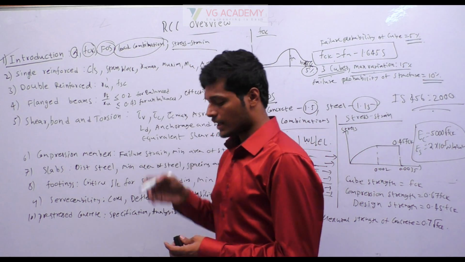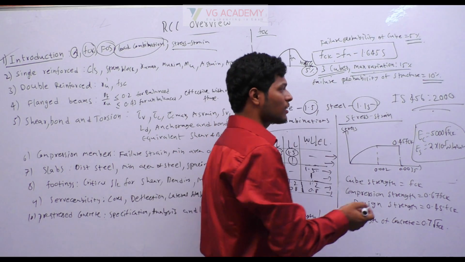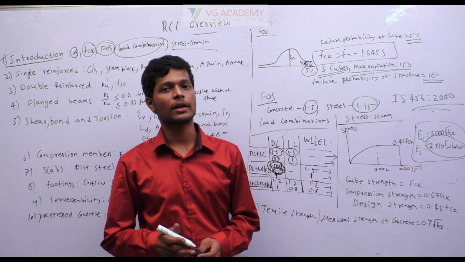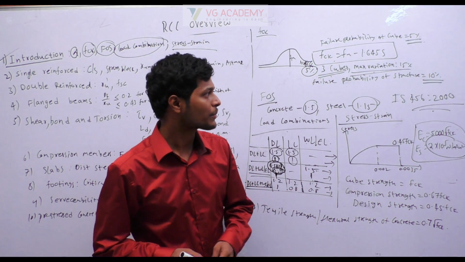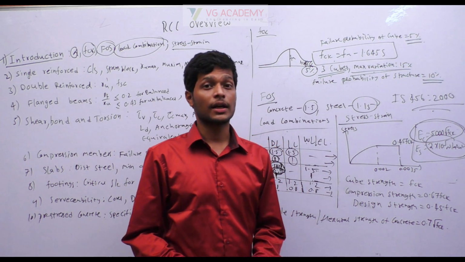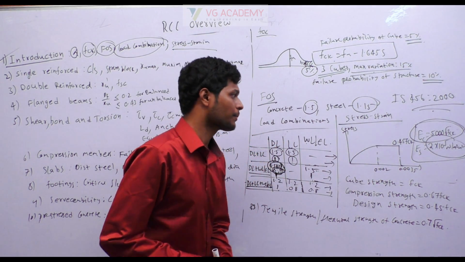Okay, next, coming to stress strain diagrams of concrete and steel. In the stress strain diagram of steel, the important factor that we have to remember is that Young's modulus of steel does not depend on grade. It is always 2 into 10 power 5 Newton per mm square. Okay. And Young's modulus of concrete is 5000 root of FCK. It depends on the grade of the concrete. Okay, that we have to remember.